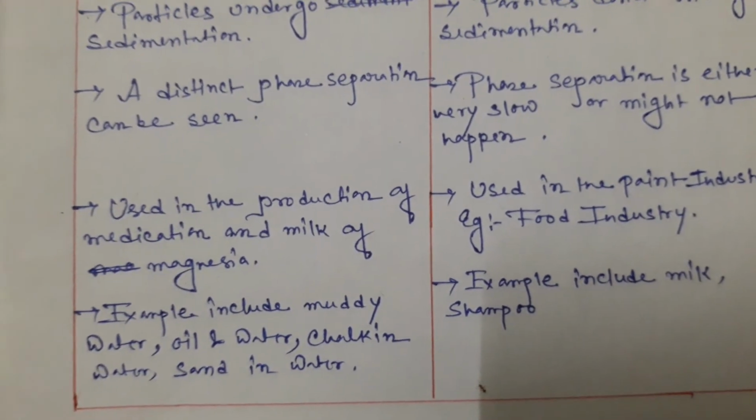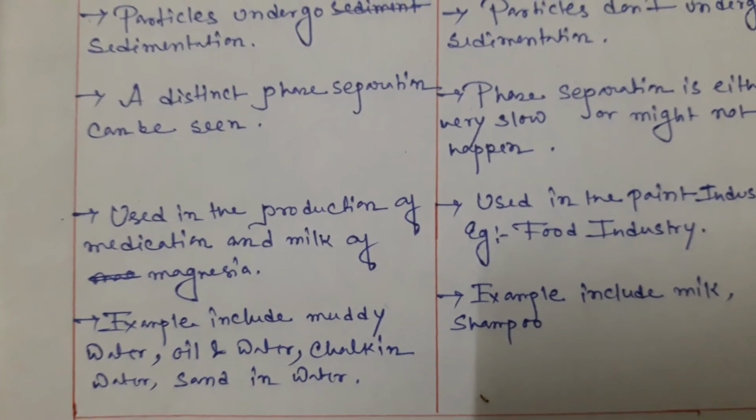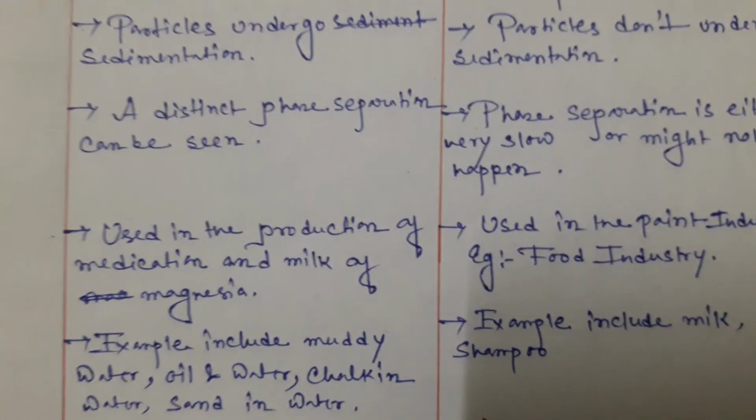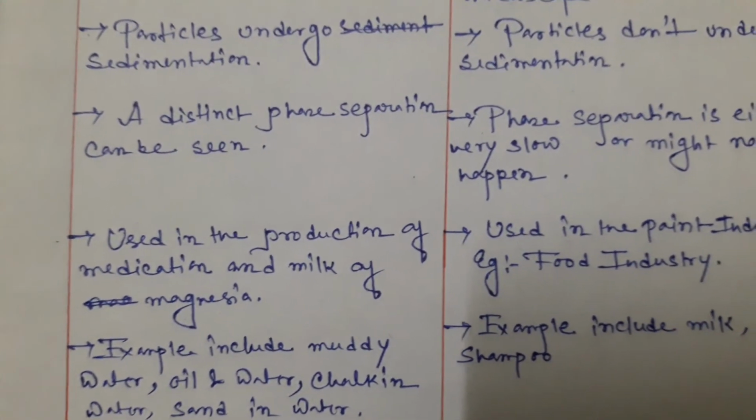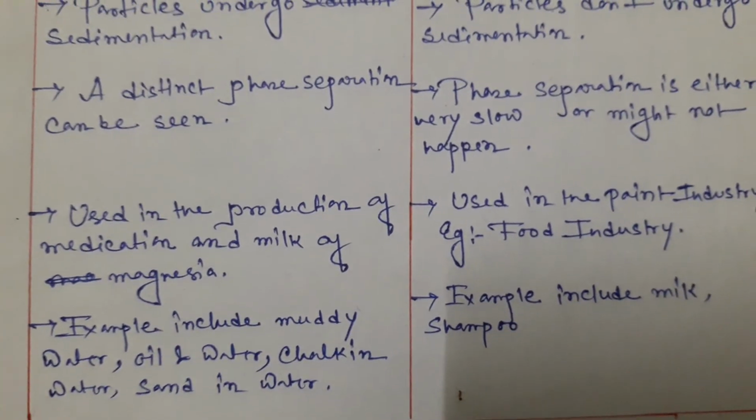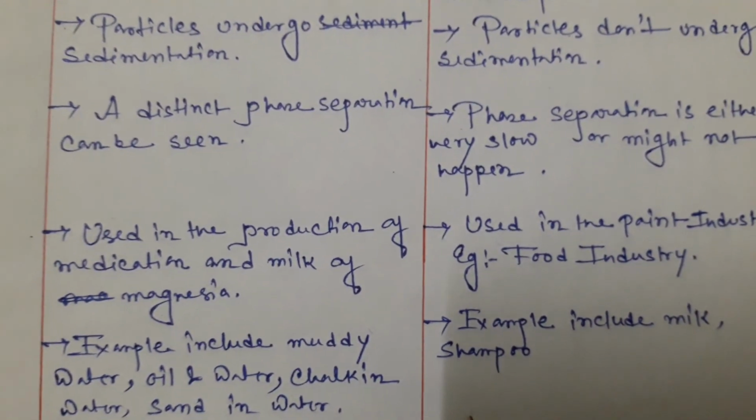Examples of a suspension are muddy water, oil and water, chalk in water, and sand in water. Examples of a colloid are milk, shampoo, etc.